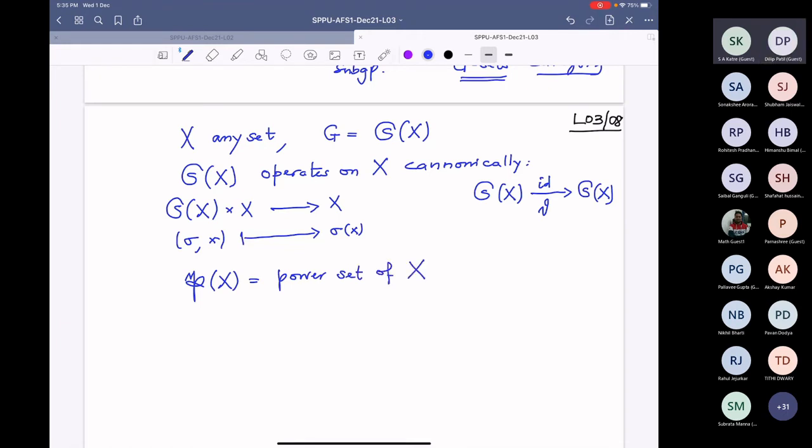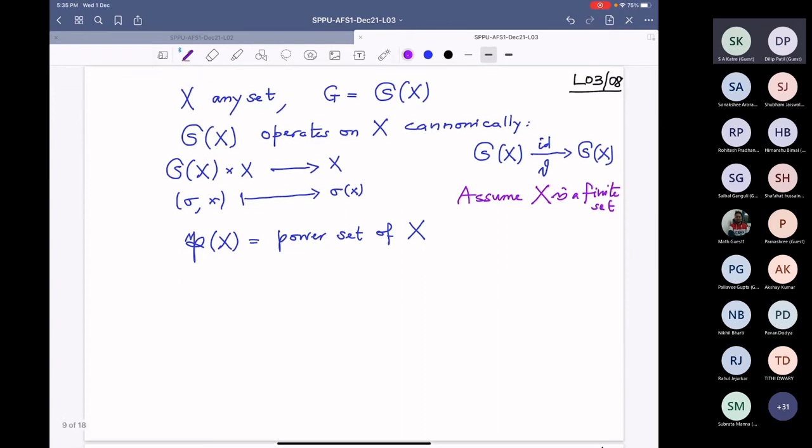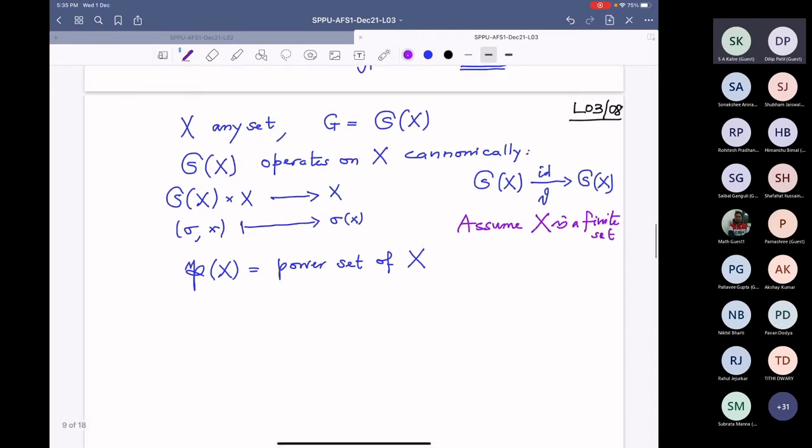And let us assume, for simplicity (it's not really necessary), that X is a finite set. If you don't assume finiteness, then you will have to work with abstract cardinalities and so on, so let's avoid that in the beginning. So for X, the group G will have order n factorial, and the power set is also finite.